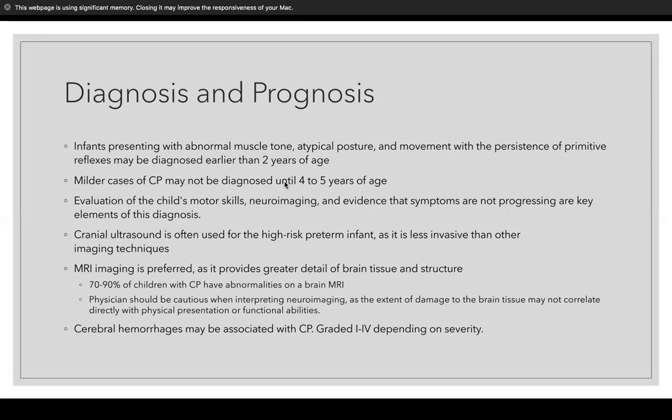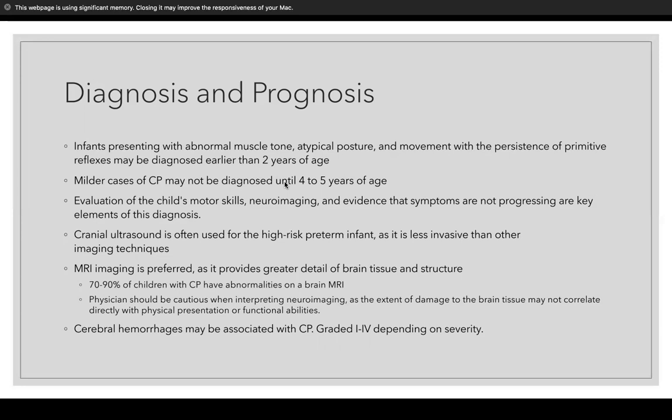Usually, MRIs are preferred when looking at imaging, but cranial ultrasounds are used for high-risk preterm infants because it's less invasive. But again, MRI is the imaging preferred because it provides a greater detail of brain tissue and structure.